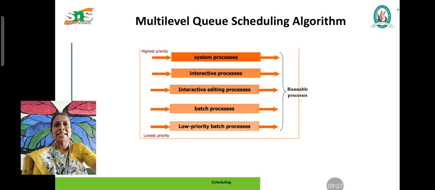Here we maintain a multi-level queue, and based upon the priority, the jobs are executed.